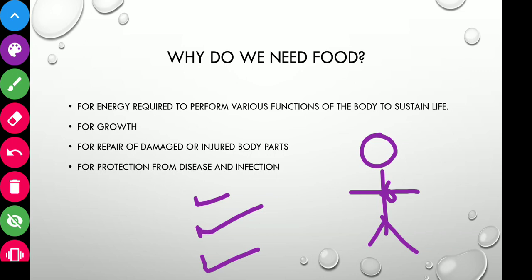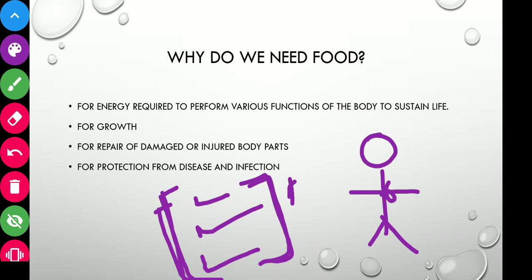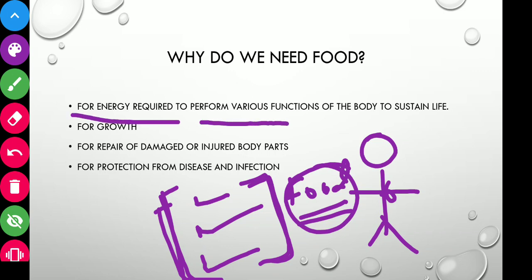So there are many activities going on within our body, even if you are not physically performing anything. Our heart is beating. So these require some kind of energy. Where will this energy come from? It will come from the food. So that food is being used for energy to perform various functions of the body to sustain life, or you can say, to remain alive.